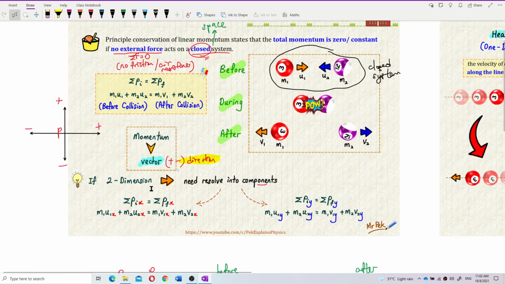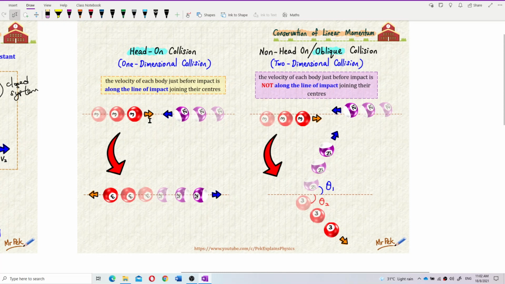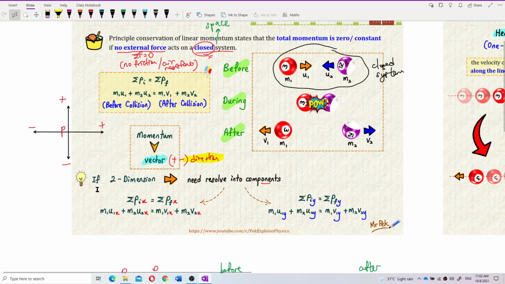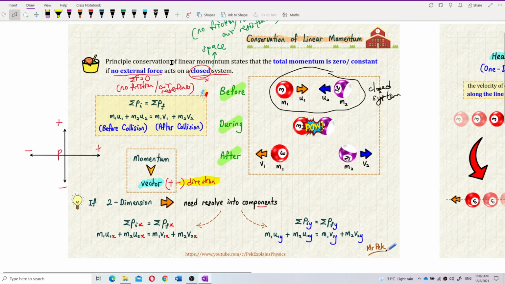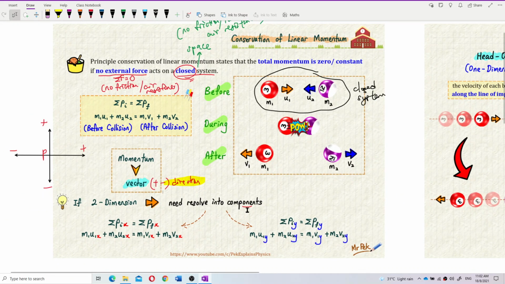Why do we suddenly talk about two-dimension collision? Before we learn about this, we need to look at this one. For collision, we have one-dimensional collision. We also have two-dimensional collision. We want to learn why we have two-dimension collision. That involves the conservation of linear momentum, x momentum and y momentum.